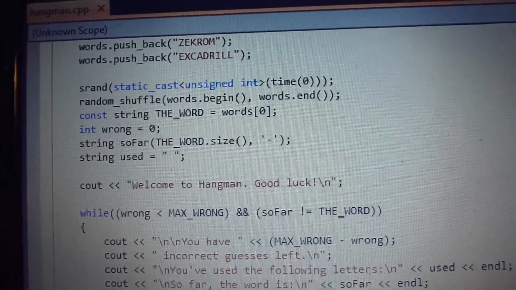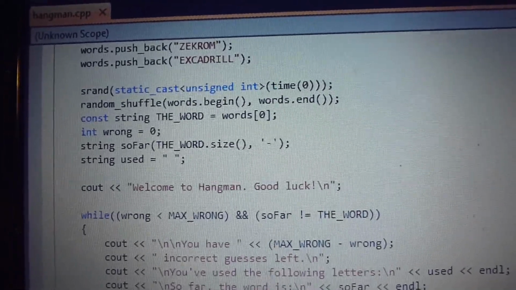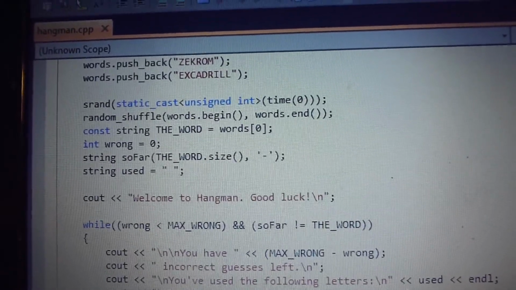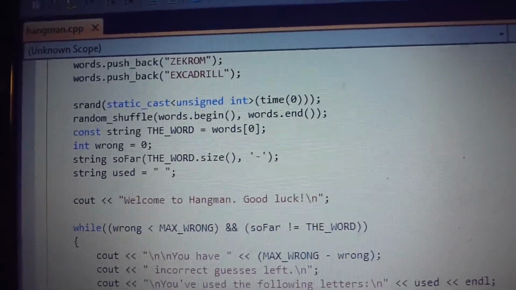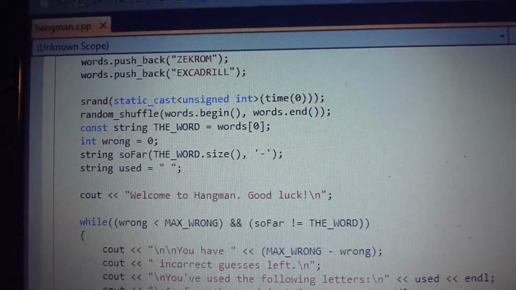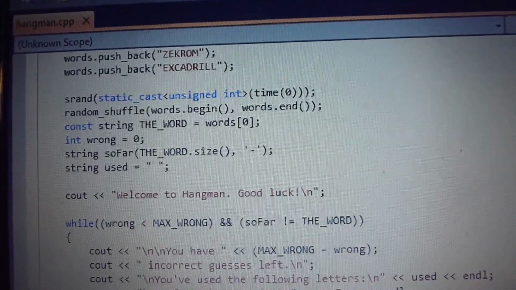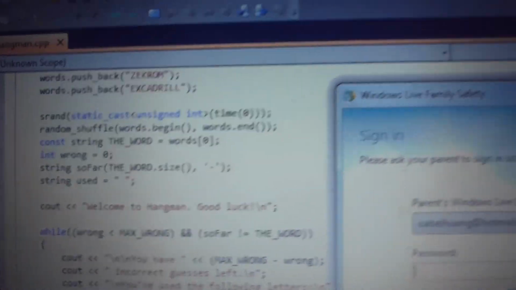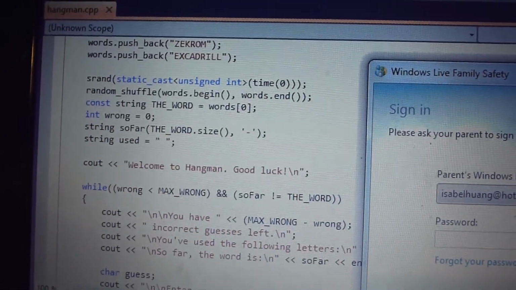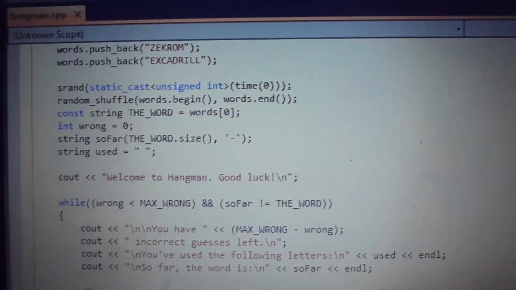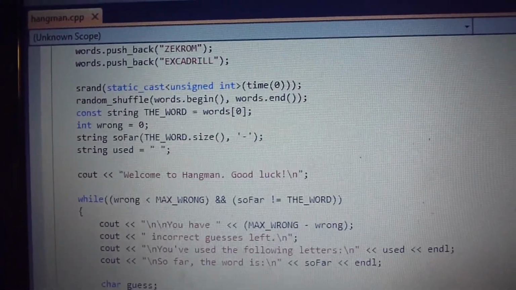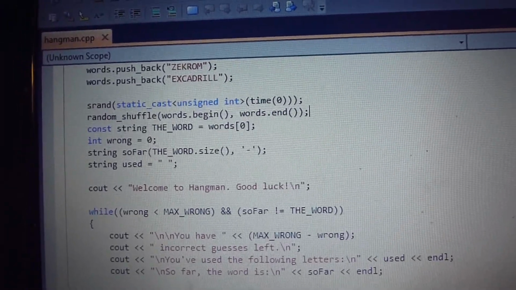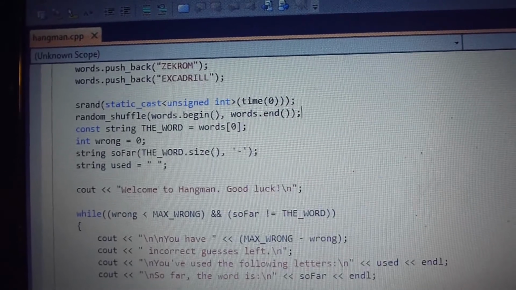So the number in the parentheses after so far says that the number of hyphens there is the size of the word. After that, I declared the string used, which is representing the letters that the player has used so far.